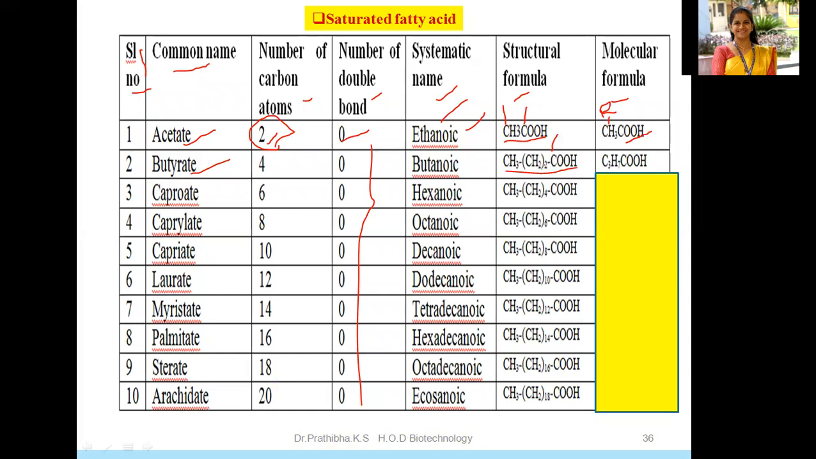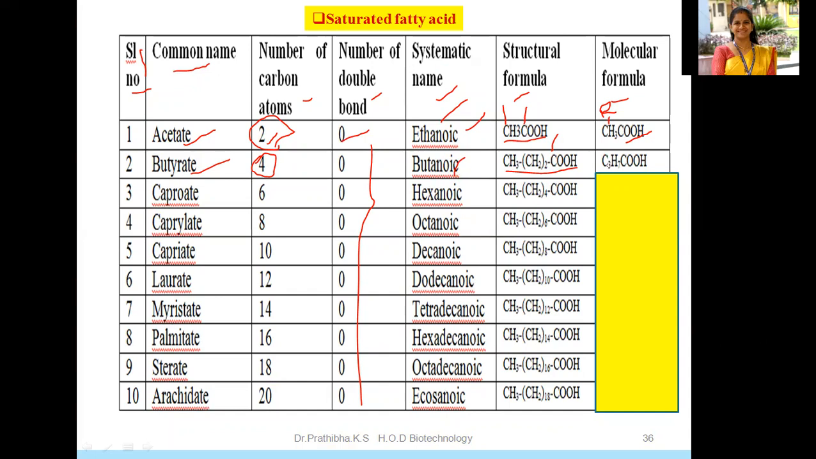Here 2 carbon atoms, right? Carbon. So here 2, 3, and then 4. So total number of carbon atoms is 4. So the systemic name is butanoic. Okay, so this is the butanoic.